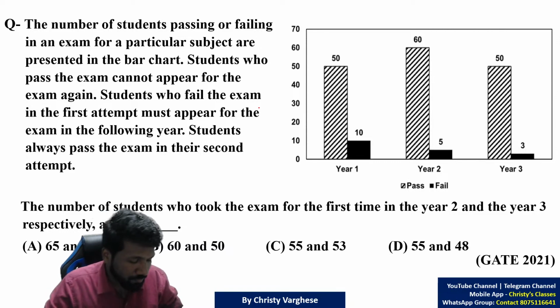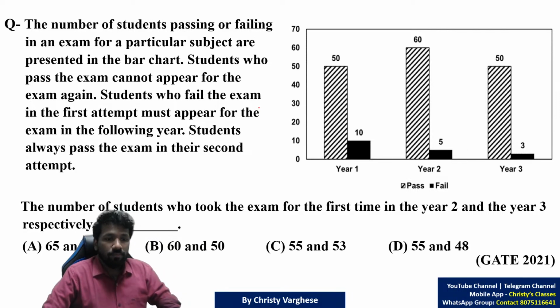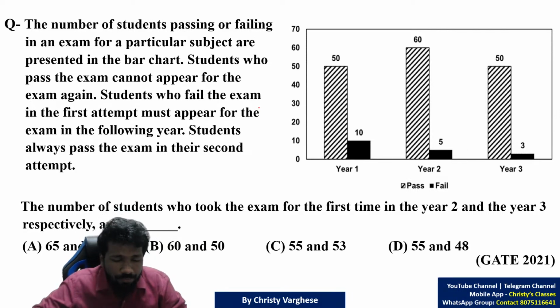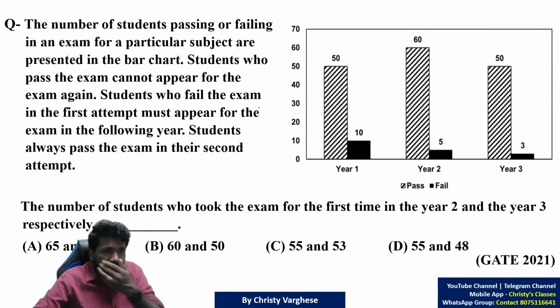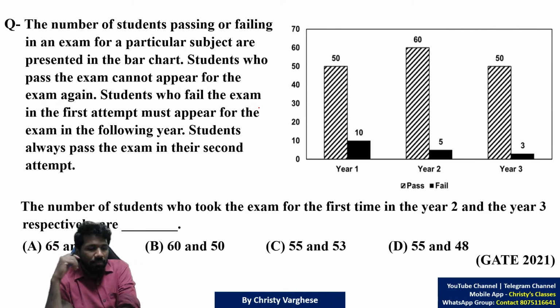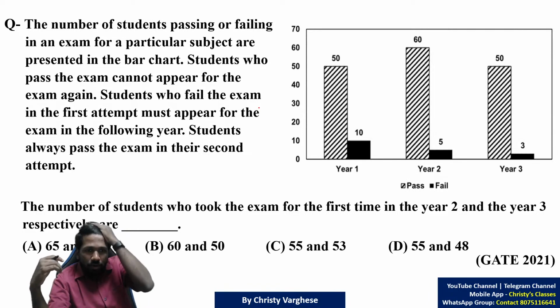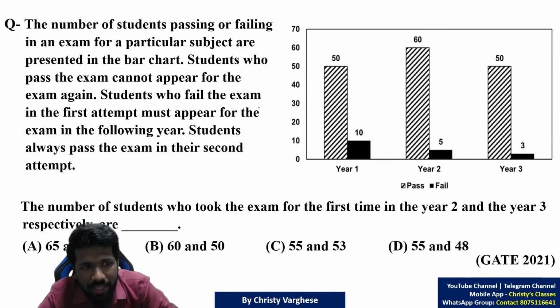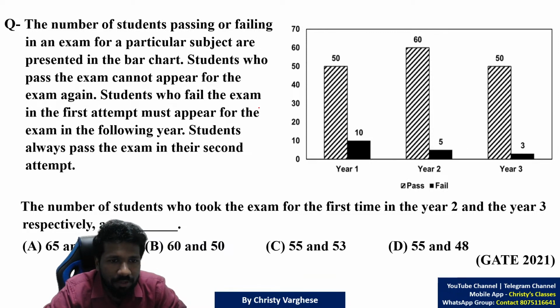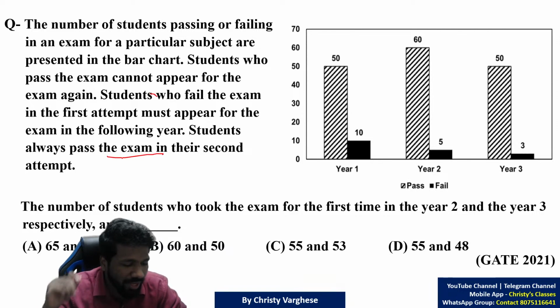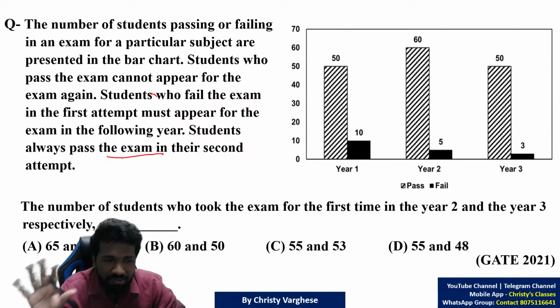Any answers? Due to lack of time, I will start explaining. The number of students passing or failing an exam for a particular subject is presented in the bar chart. Students who pass the exam cannot appear for the exam again. Students who fail the exam in the first attempt must appear for the exam in the following year. That means if a student fails, like an arrear, he or she has to appear in the next exam. And students always pass the exam in the second attempt. That means if an arrear is there, at the maximum in the second attempt they will pass for sure.